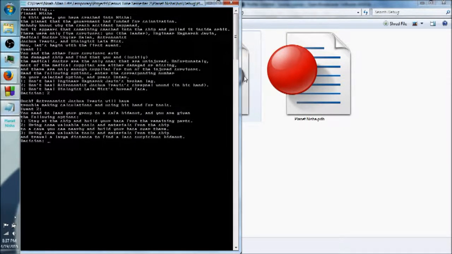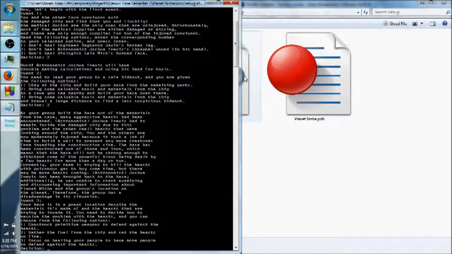Event 2. You need to lead your group to a safe hideout, and you are given the following options. Number 1, stay at the ship and build your base from the remaining parts. Number 2, bring some valuable tools and materials from the ship to a cave you see nearby and build your base over there. Number 3, bring some valuable tools and materials from the ship and travel a large distance to find a less suspicious hideout. Now, based on my previous actions and what I know now, I would probably pick number 2.